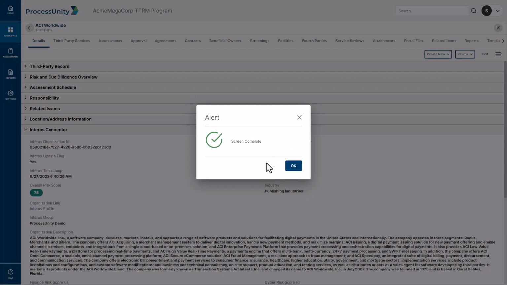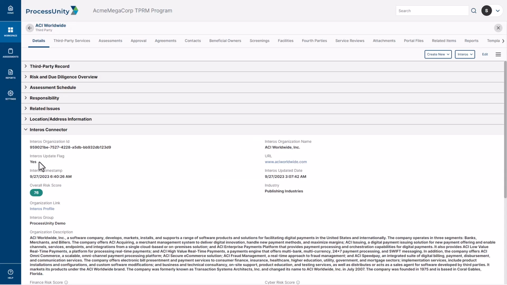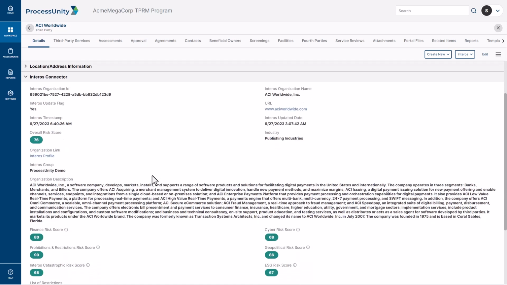At this moment, we can see that the screen has been completed. That update flag is updated to yes, and we can see that this has been run. As we scroll down, we're going to be able to see when Interos has been updated, in addition to when the screen was actually completed. We can see here that this was 6:40 a.m., and the last time this data was updated in Interos was at 3 o'clock the same day.